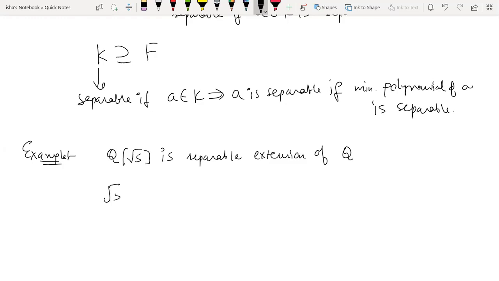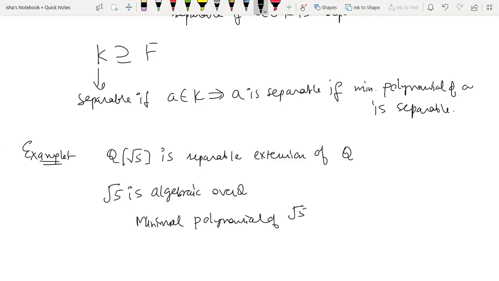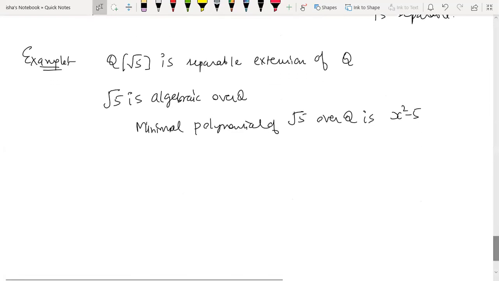Right. So we already know that root 5 is algebraic over Q. Yes. What is the minimal polynomial of root 5 over Q? x square minus 5. Yeah, x square minus 5. So what is that polynomial? Now we just need to know whether this is a separable polynomial or not. Yes, is it separable? Yes, ma'am. Yeah, so this is clearly separable.